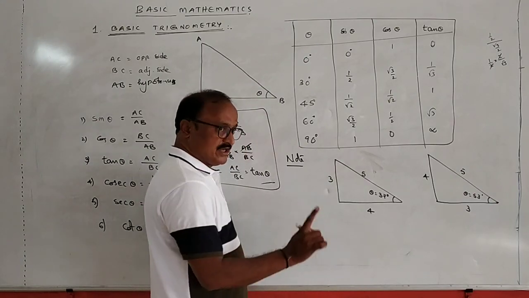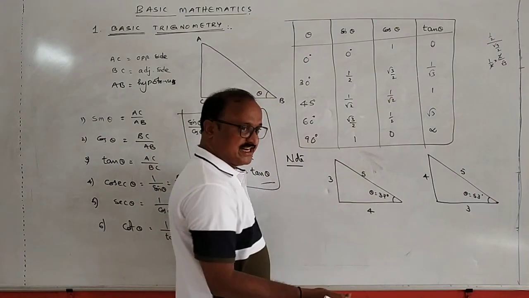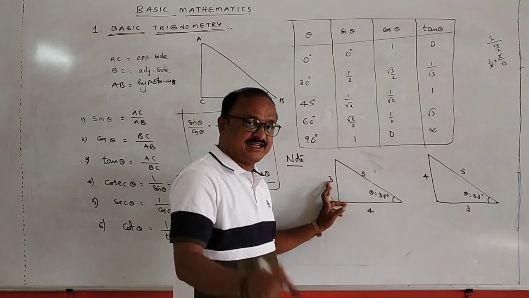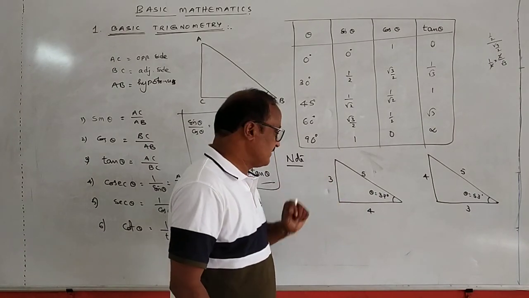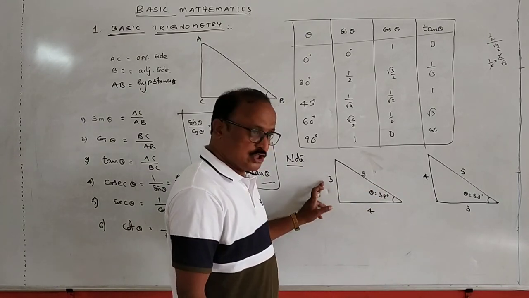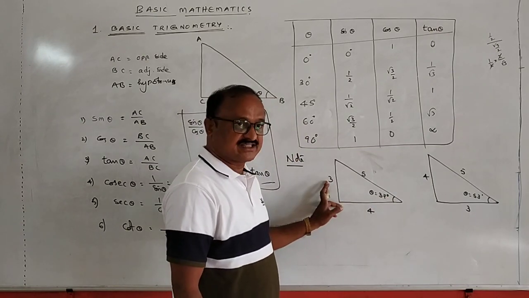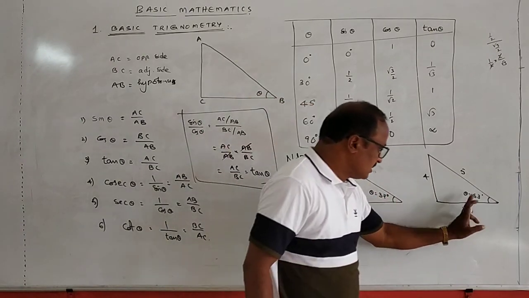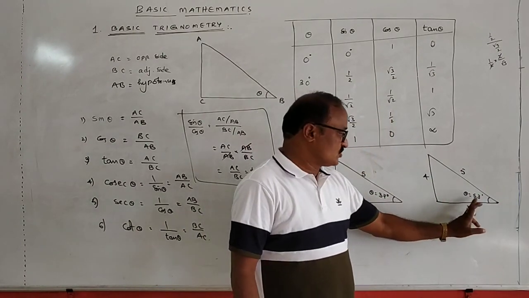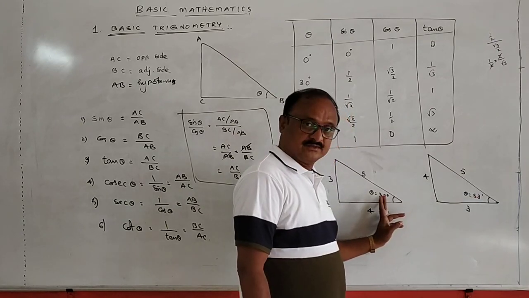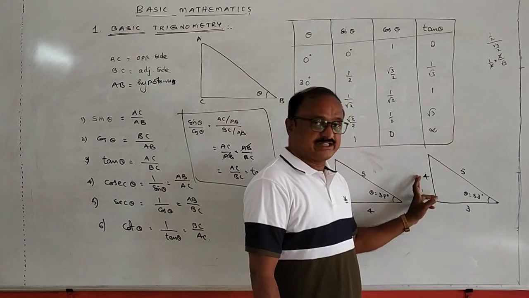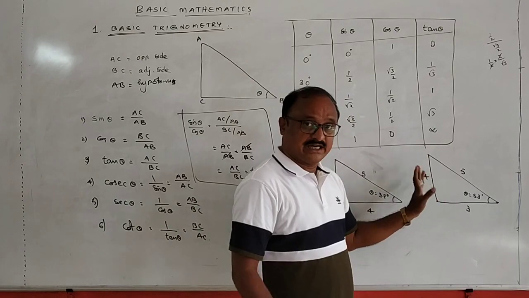So remember one more point. Here theta is 37 degrees. This is the least value. Opposite to this least value, there is a minimum number. Minimum number means out of 3, 4, 5, which one is the minimum? Which one is the least value? 3. So opposite to the least angle, the side should be taken as the least value. Suppose here this is the angle 53, which is more than 37, so it is bigger than 37. Opposite to the bigger angle, out of 3 and 4, 4 is the bigger one, because this is 4. Remember this.